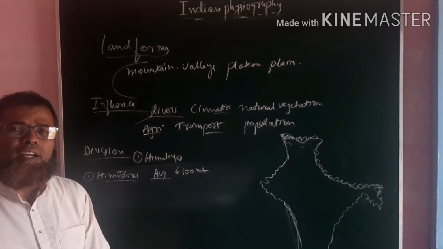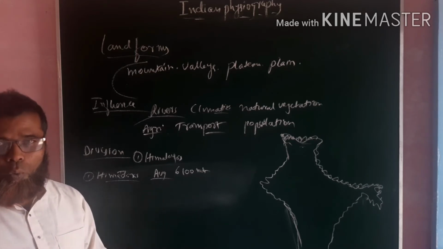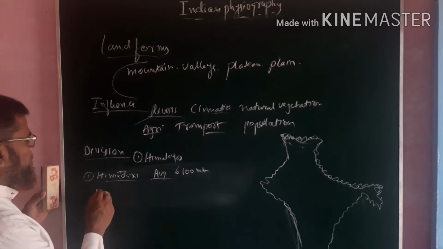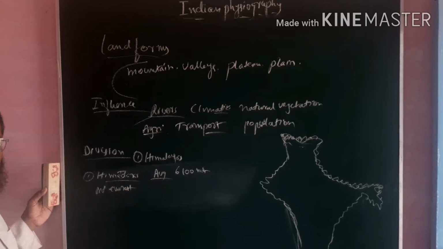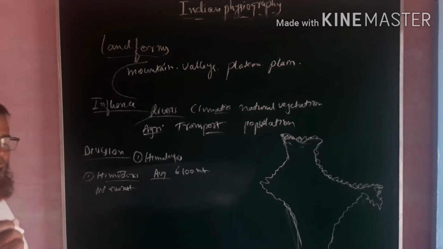In this place we find the highest peaks of the world, particularly Mount Everest.